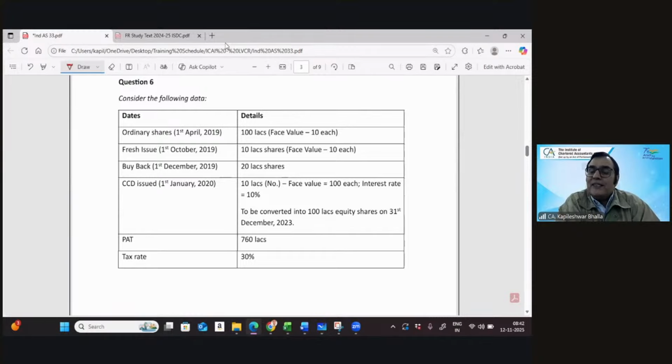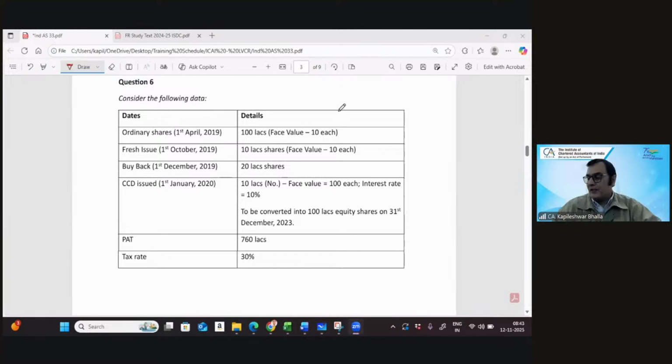I am very keenly interested to know this. Or maybe you're doing it for the first time. The impact of CCD on the basic EPS calculations. Okay, that's right. It is considered as a part of the basic EPS. So let's read and then we'll solve this particular question.